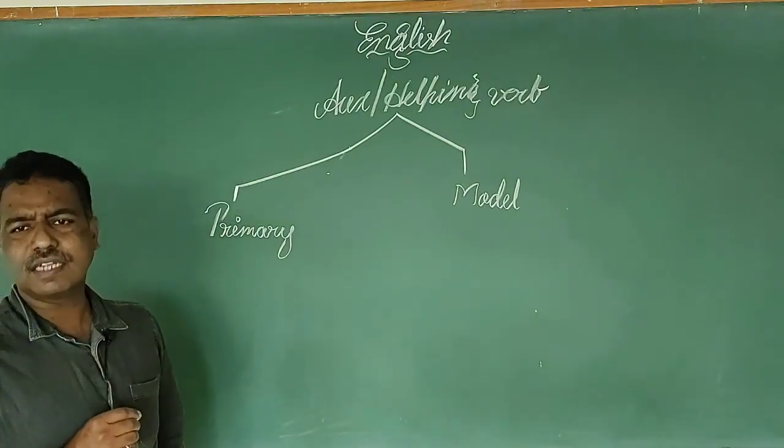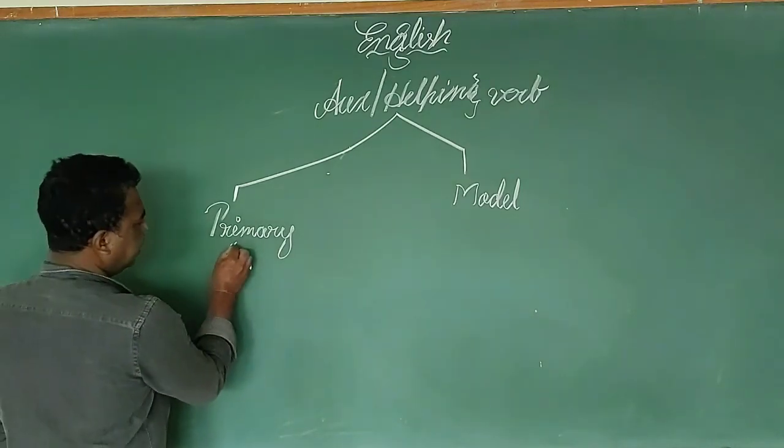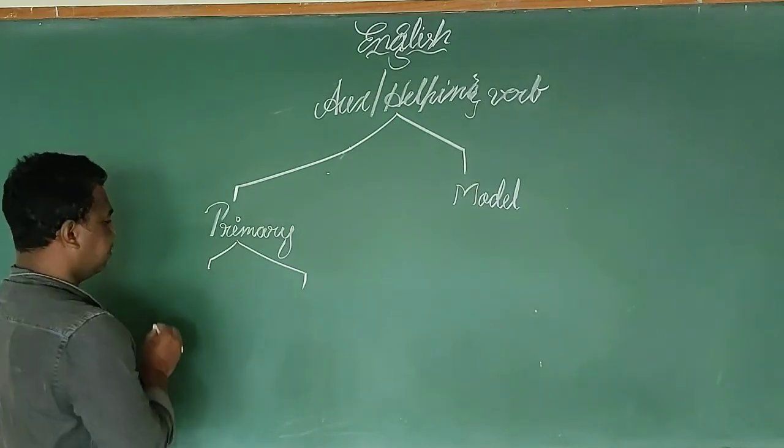What are the primary auxiliary verbs? These can again be divided into two ways.